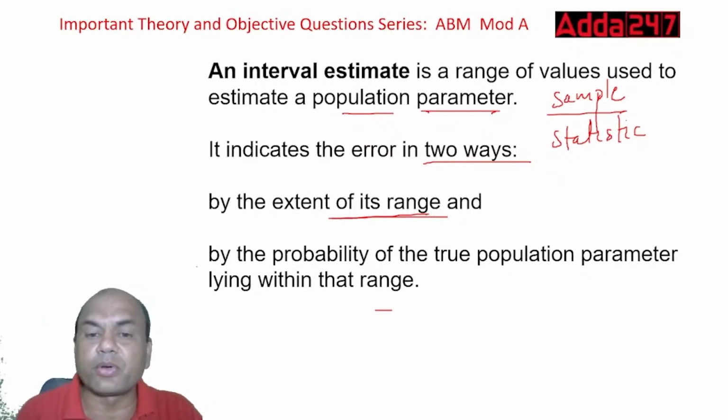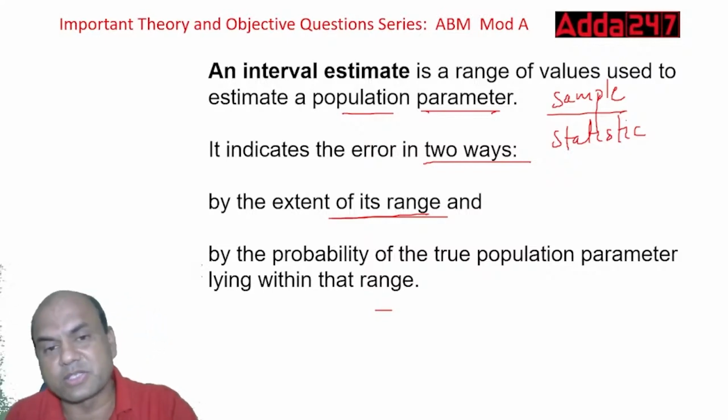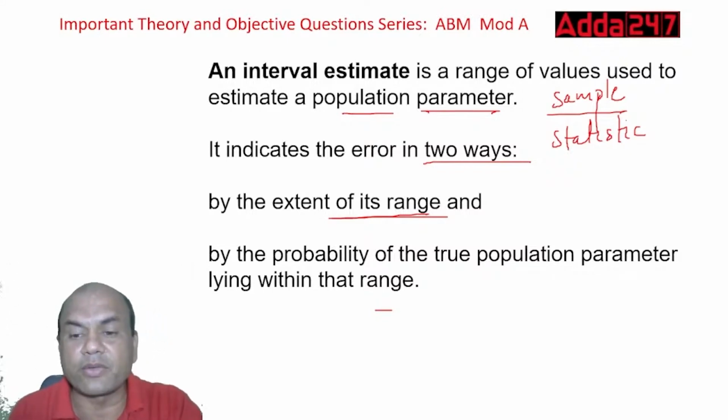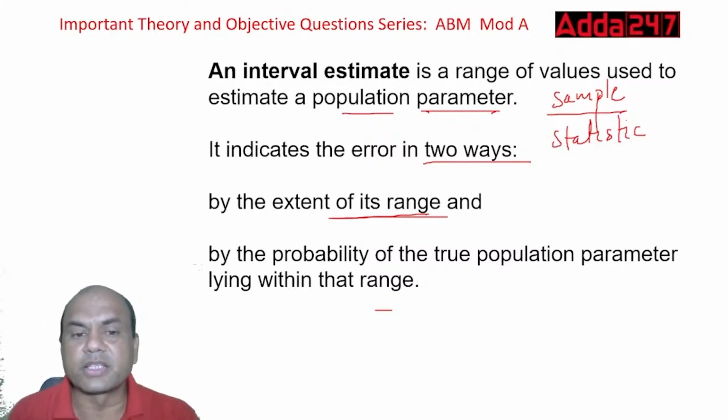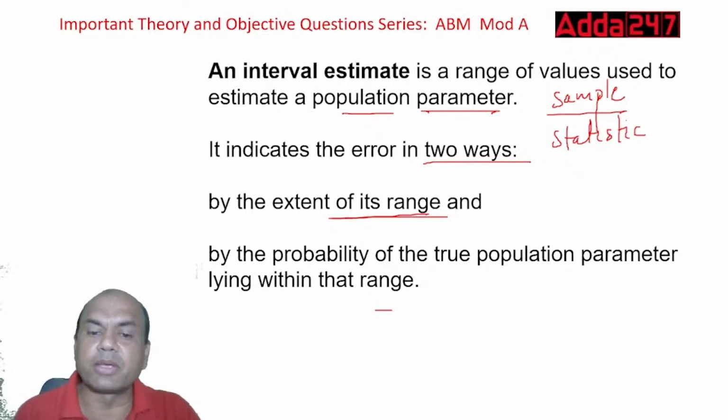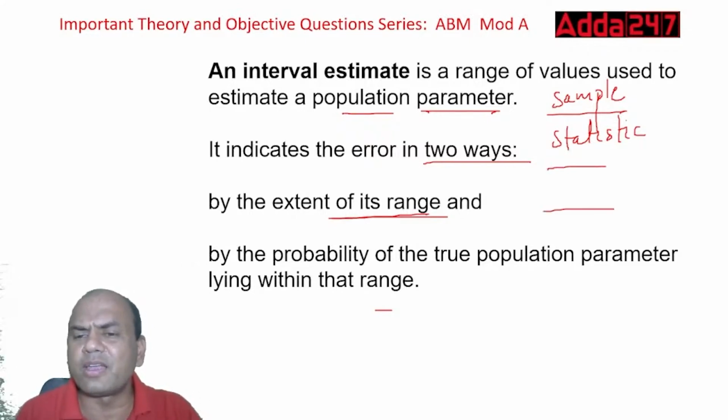So range is important over here. What range are we talking of? That is important. Got it? So this is the extent of its range and the probability of the true population parameter lying within that range. If I give you the range 0 to 500, definitely India will score between 0 and 500. But if I give you the range like India will score between 470 and 500.